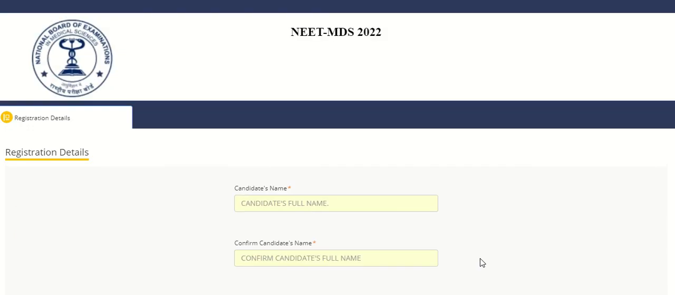So this is the details regarding application form and photographs instruction.